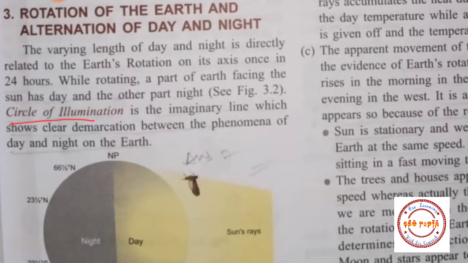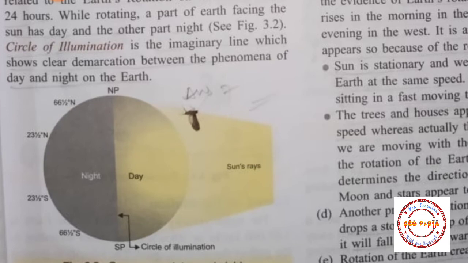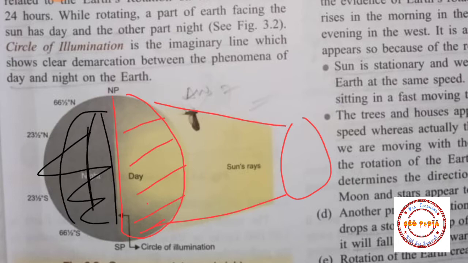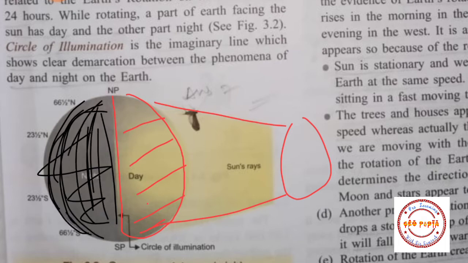Circle of illumination is the imaginary line which shows the clear demarcation between the phenomena of day and night. Here students, you can see this is our sun and sunlight is coming. So this part of the earth is facing sunlight, so that's why this part is day. And this part of the earth is not facing the light of the sun, it means this part is away from the sun's light, so that's why this part is night.